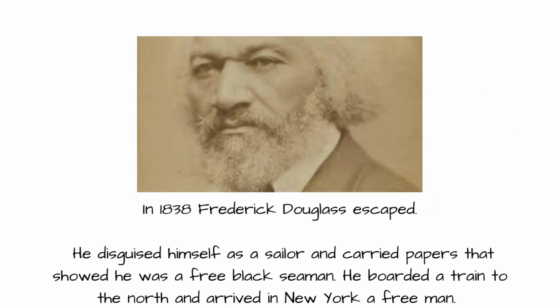In 1838, Frederick Douglass escaped. He disguised himself as a sailor and carried papers that showed he was a free black seaman. He boarded a train to the north and arrived in New York a free man.